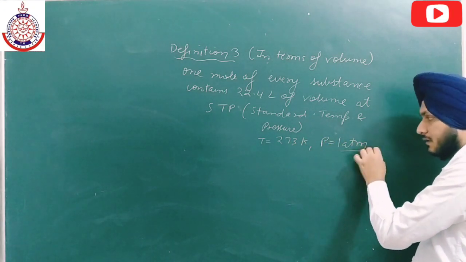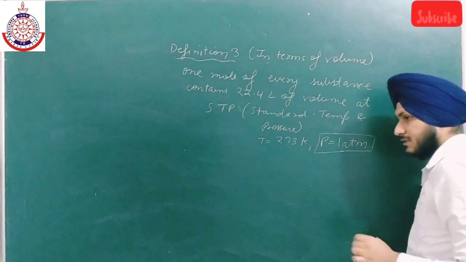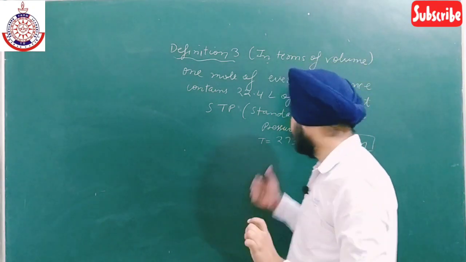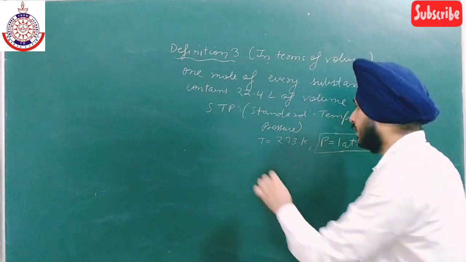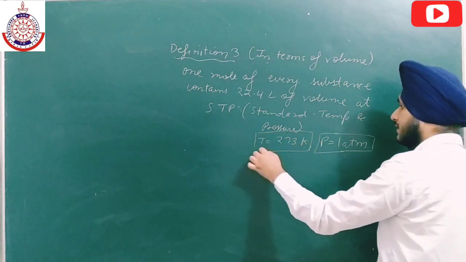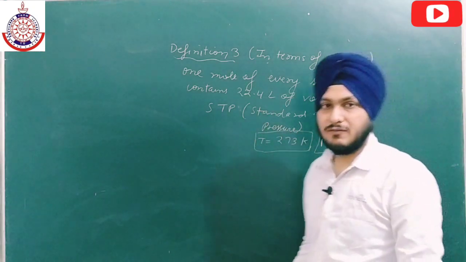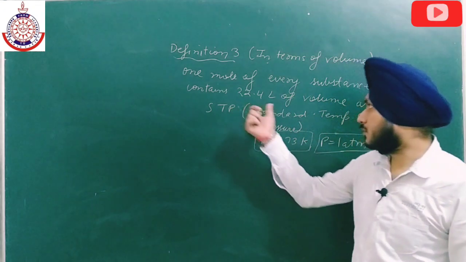Atm means 1 atmosphere. Atmosphere is the unit of pressure. Similarly here Kelvin is the unit. Temperature is 273 Kelvin and pressure is 1 atm. Then if we calculate the volume, it comes out to be 22.4 liter.